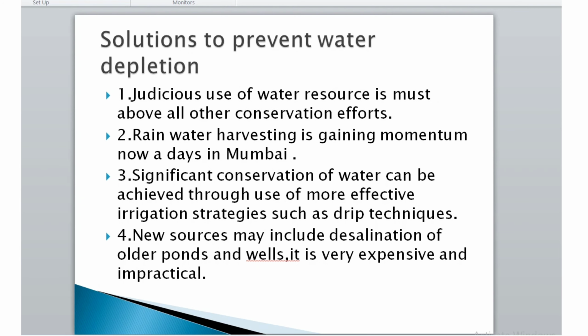Now, how to prevent water depletion? First is, judicious use of water resources is a must above all other conservation efforts. Rainwater harvesting is gaining momentum nowadays in Mumbai. Significant conservation of water can be achieved through use of more effective irrigation strategies such as the drip technique. New sources may include desalination of older ponds and wells. It is very expensive and impractical.